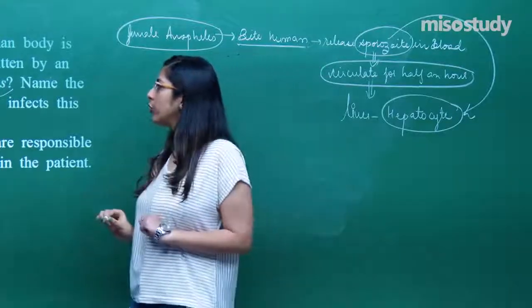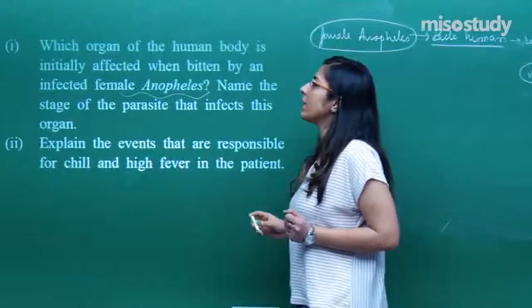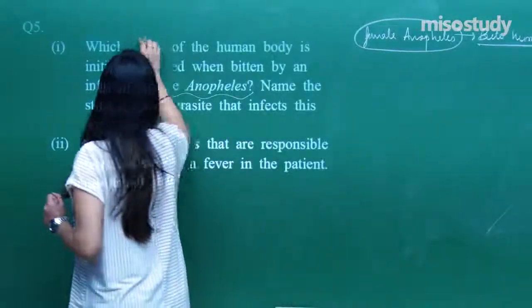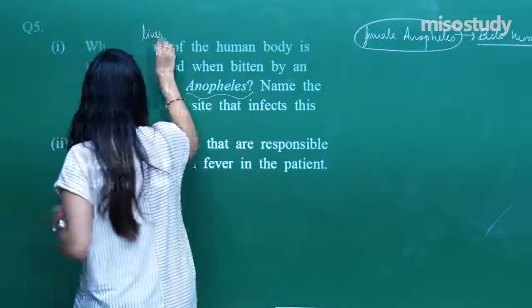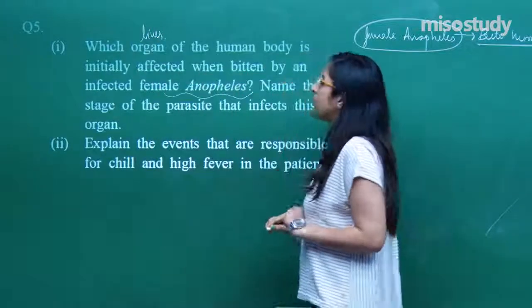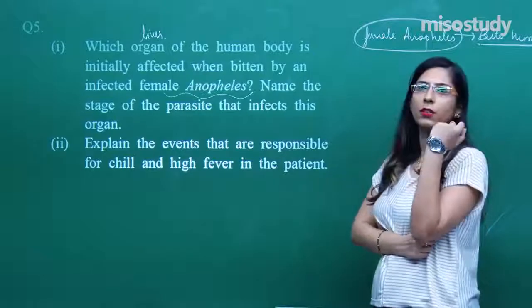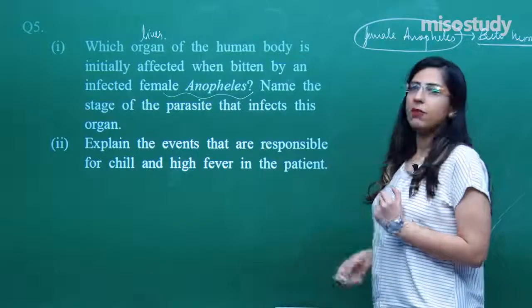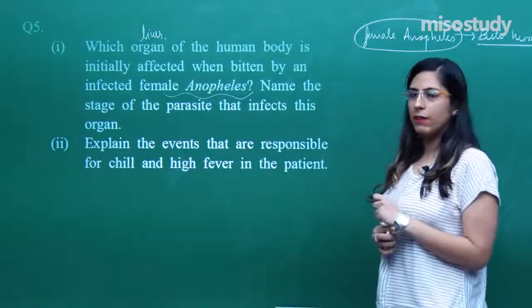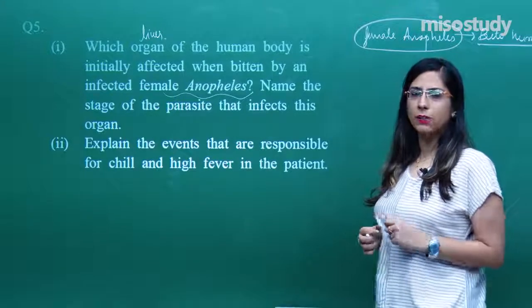So come back to the question. Which organ of the human body is initially affected? The organ name is the liver, when bitten by a female Anopheles. And name the stage of the parasite that infects this organ. So the stage of the parasite is called the sporozoite. So whenever sporozoites come in contact, what happens?